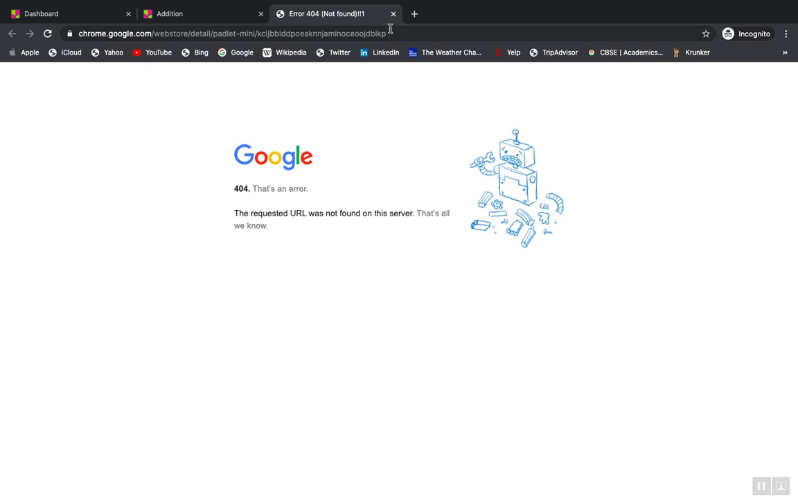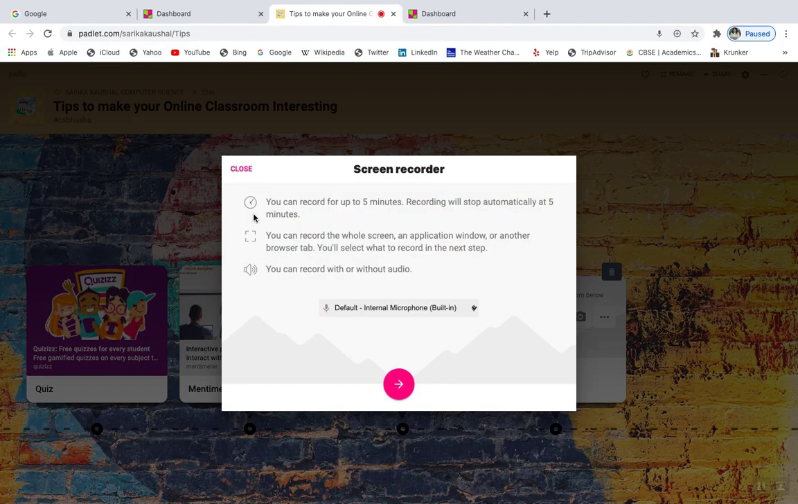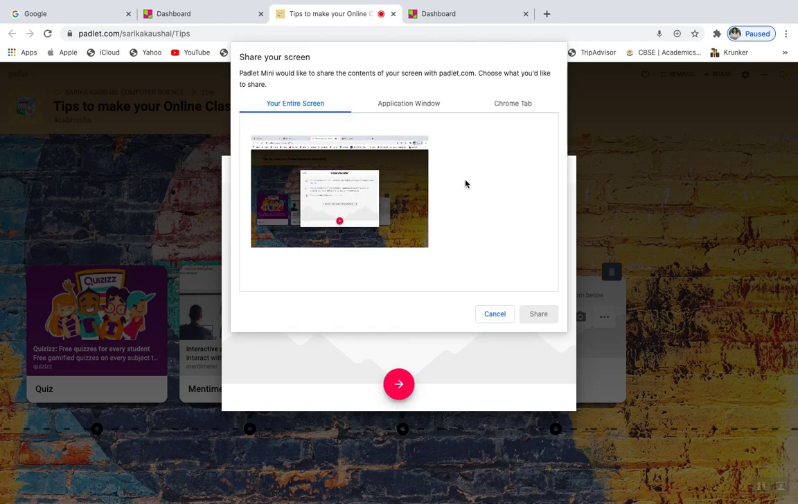It will just install this, and the extension is to record the screen. So when you click on recording the screen, it will show that default option that you are going to have, and I'll say all right. Now you want to share your entire screen, or you want to have a specific application window.